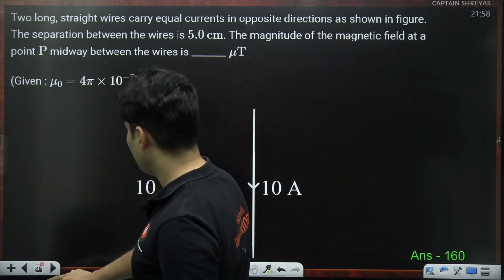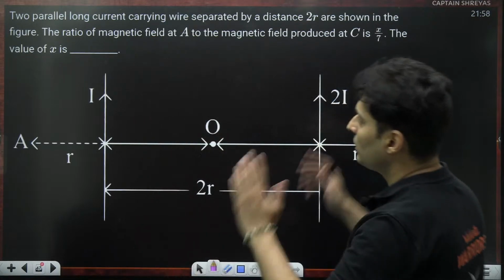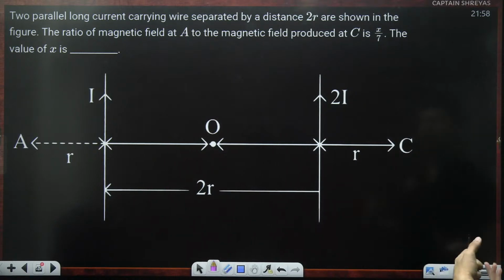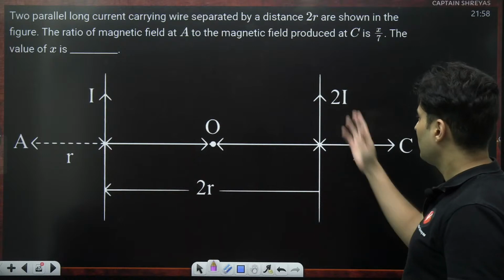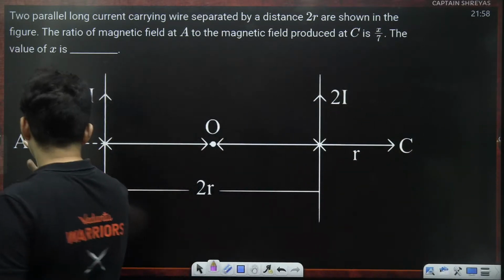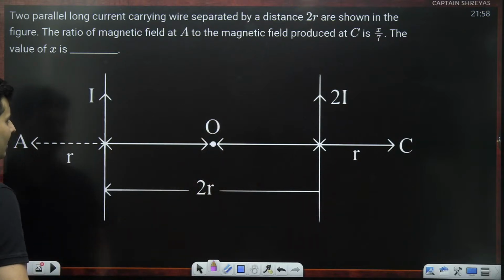All right, moving on to the next question. There are 2 long parallel wires, separated by some distance. The ratio of the field at A to the magnetic field produced at C, with currents I and 2I. Very similar to the previous one, it's just that the currents are different and the positions are different. Other than that, nothing else.